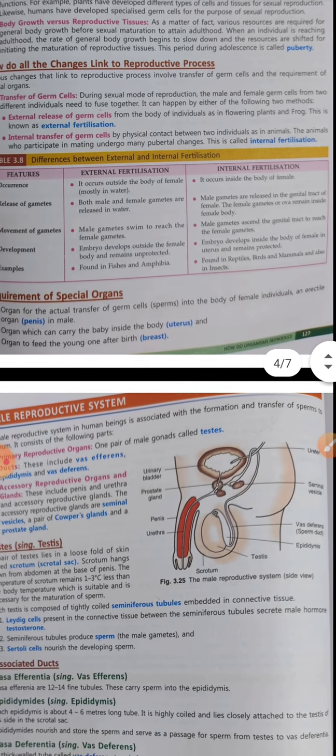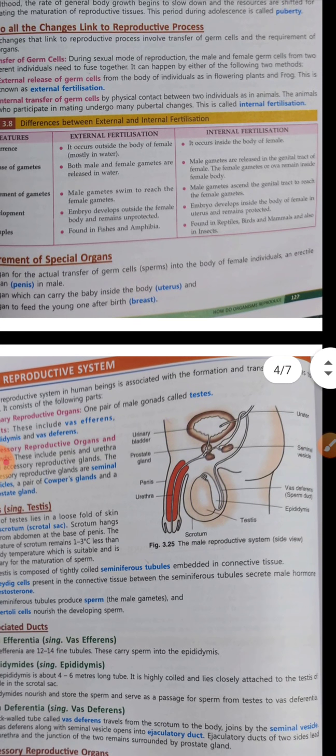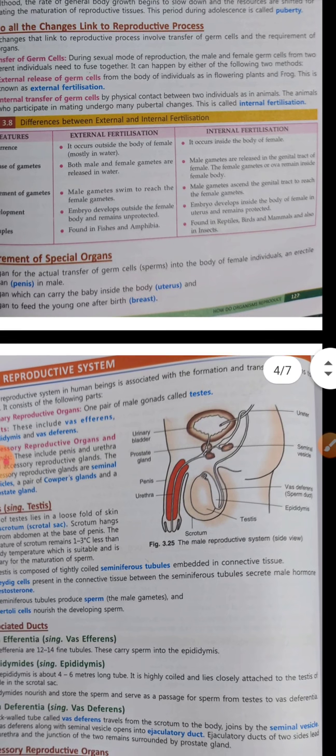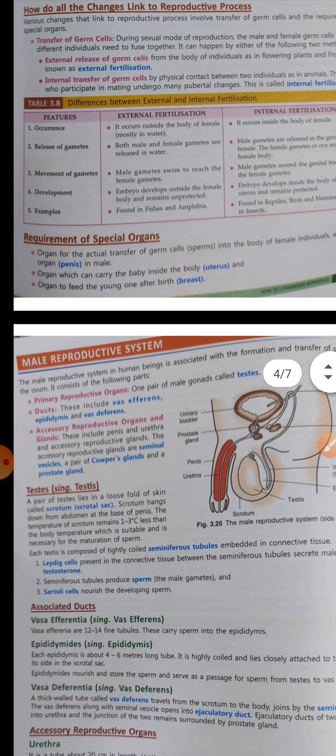Then movement of gametes. In external fertilization, male gametes swim to reach the female gametes, whereas in internal fertilization, the male gametes ascend the genital tract to reach the female gametes. Ascend means they move up to reach them. Development.